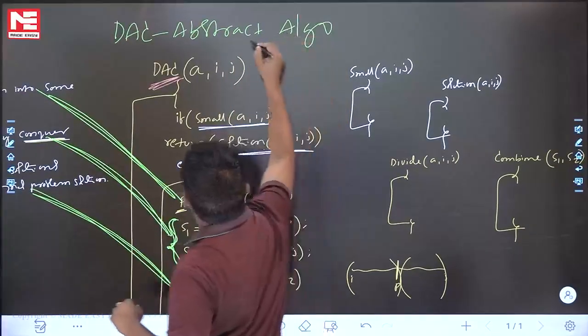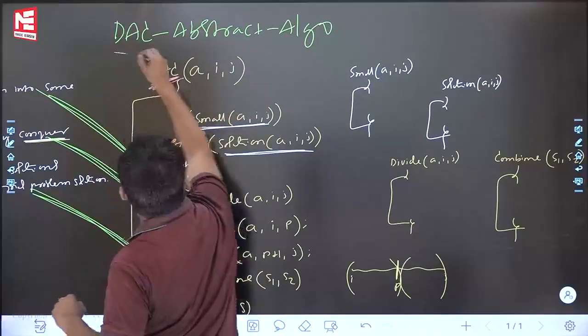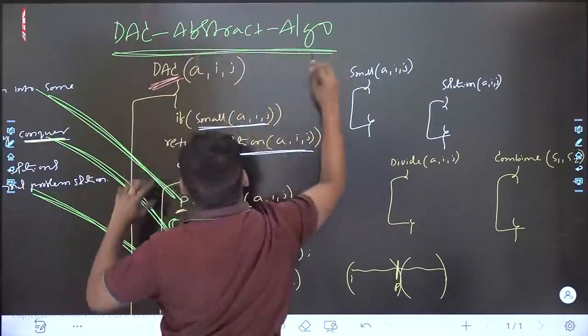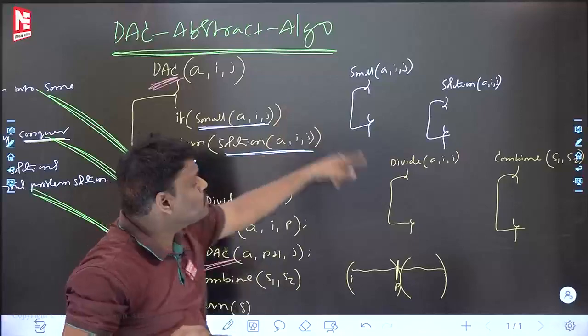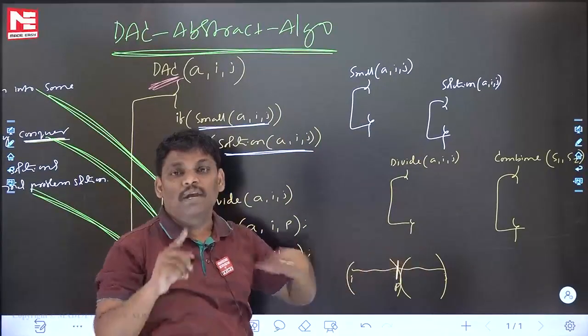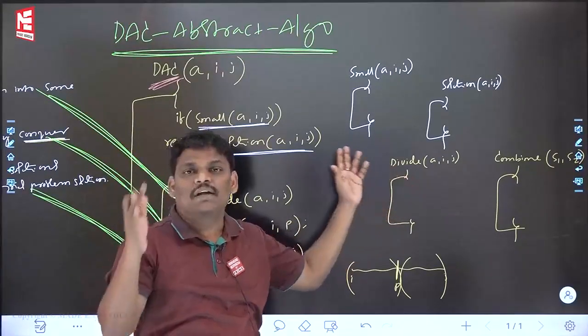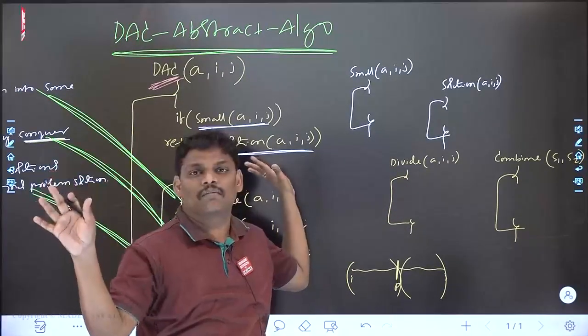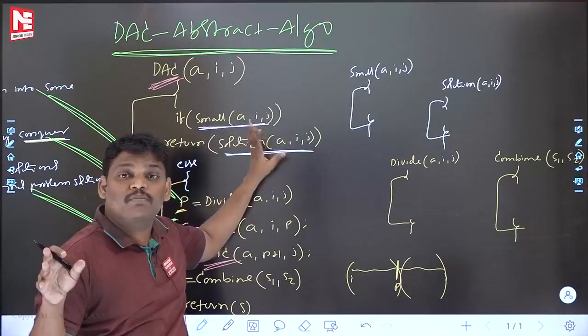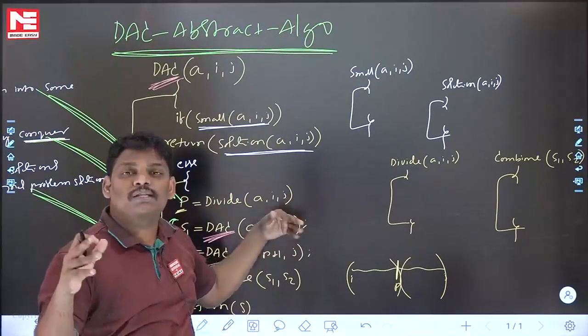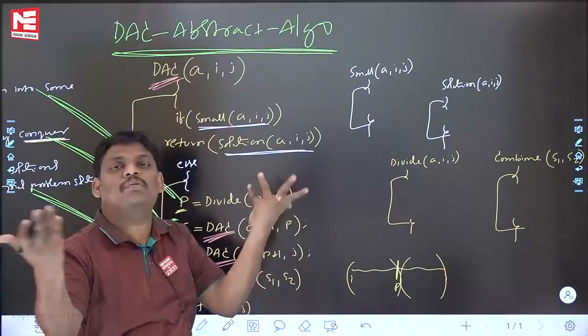It is the divide and conquer abstract algorithm. What is the meaning? Abstraction means what? Hiding. What are you hiding? The code of the major functions, which we are not writing. We are hiding it. That is the reason it is called the divide and conquer abstract algorithm. Something we are not showing. What is the reason? It is not possible, because it will keep on changing from problem to problem.